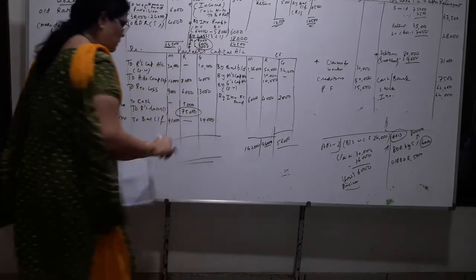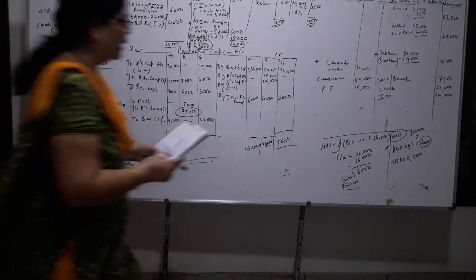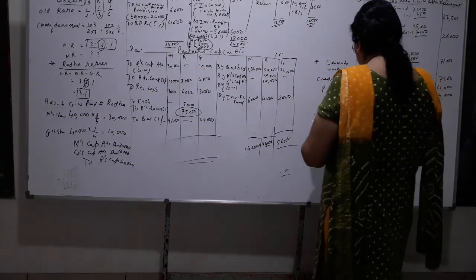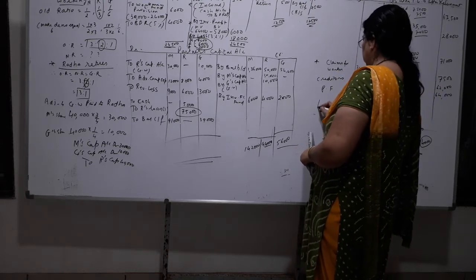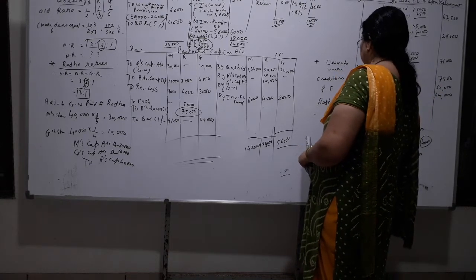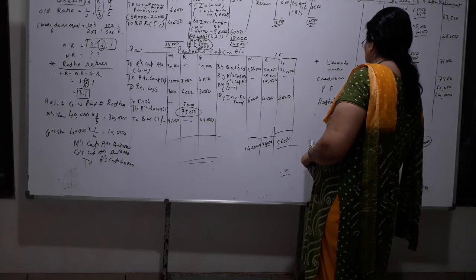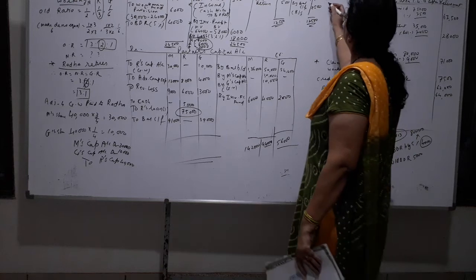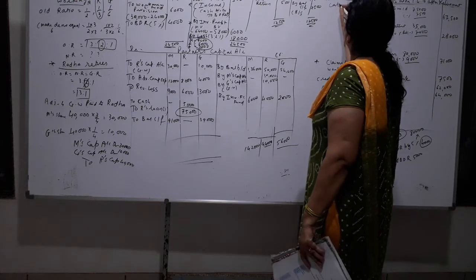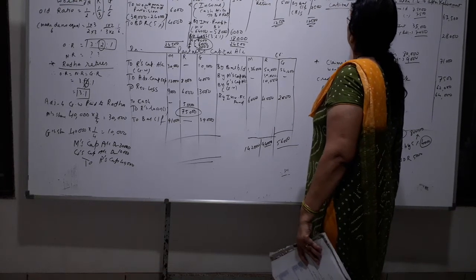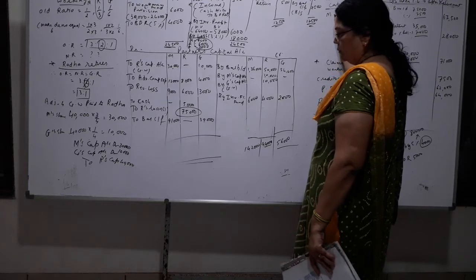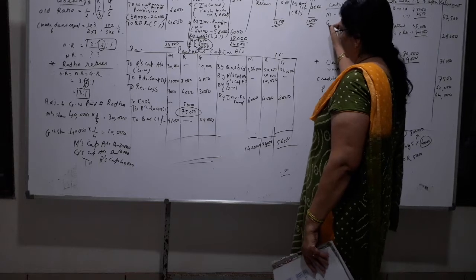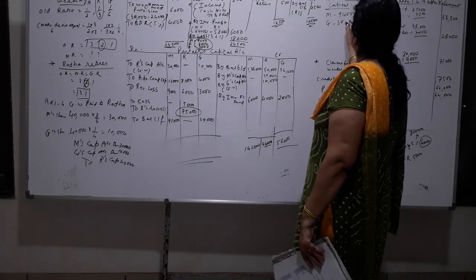I will put a circle. 75,000 loan, and which you will enter in the balance sheet. Okay, Radha's loan. How much? 75,000. Okay? And what you will write here in capital? Capital Madhav 91,000 and Gopi 39,000.